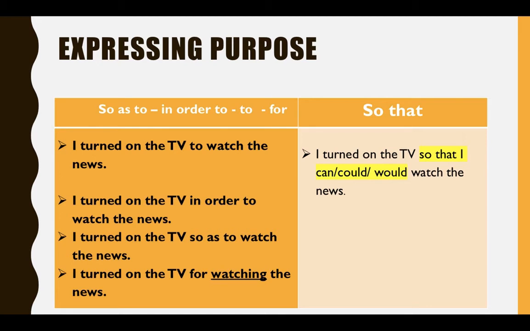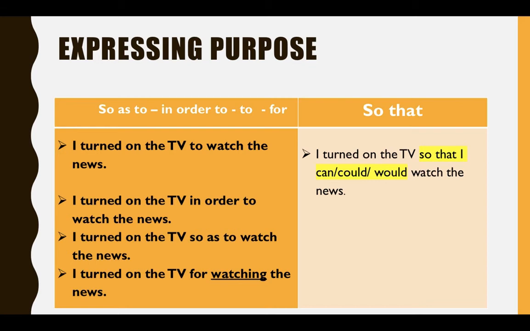Okay, so I can say, I turn on the TV so as to watch the news. You can say, I turn on the TV for watching the news, etc. We have "so as to", "in order to" and "for" as expressions. You have to use them if you want to express the purpose. Then we have "so that". You can say, I turn on the TV so that I can, or so that I could, or so that I would watch the news, etc.